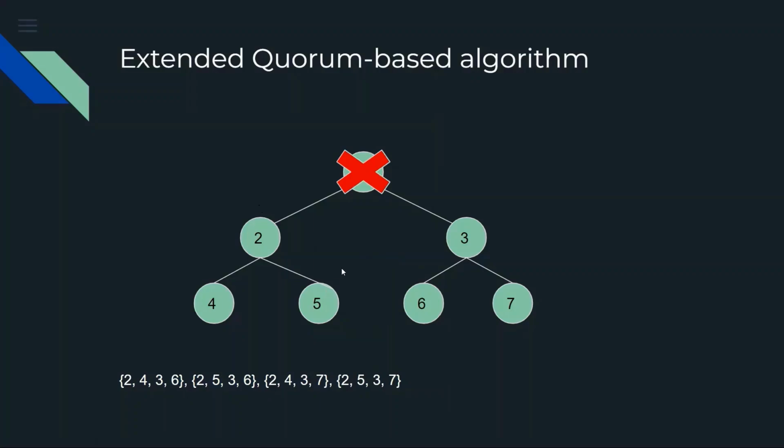When there is a failure, let's say the root fails, this algorithm selects an alternative quorum, which are 2436, 2536, 2437, and 2537. And each of them also has an intersected node. If number 1 and number 2 fail, the quorums are 4536 and 4537. If number 1, number 2, and number 3 all fail, the quorum is 4567.